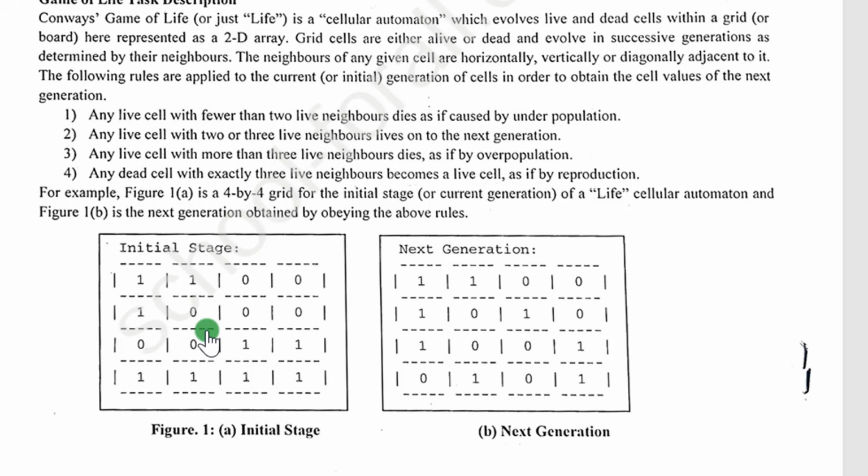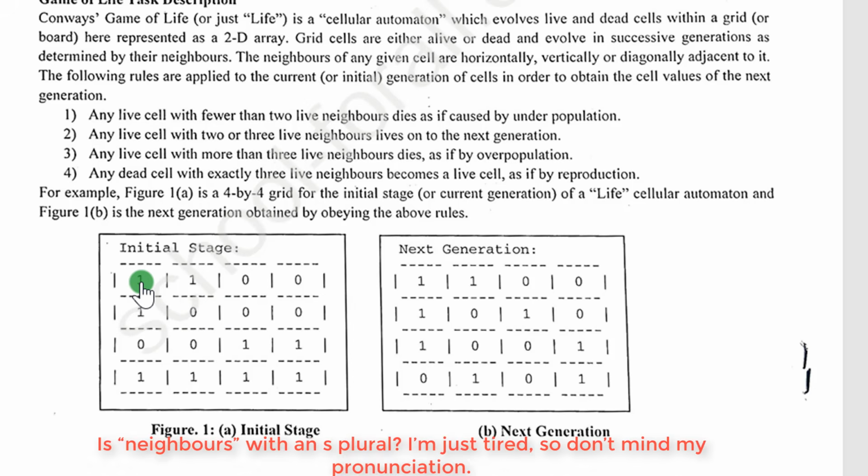of each cell. Like if I take cell 1 here, it is alive, which is 1. In the next generation, you are seeing that it's still alive. It simply means that to determine whether cell 1 should be alive in the next generation, it's based on its neighbors, the different neighbors. And how to do so, they will explain that in the question. So don't stress yourself, don't worry about that. They explain everything. So we continue reading the question.